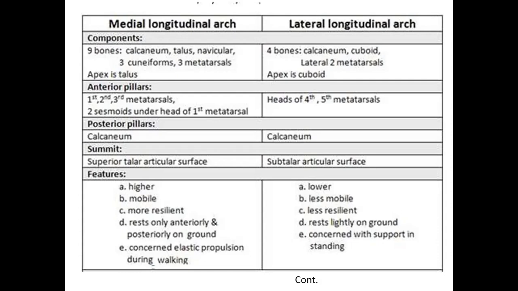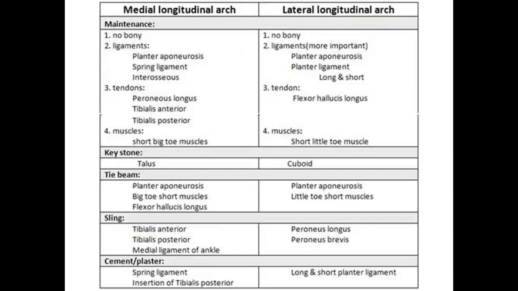And the features of the medial longitudinal arch, I repeat: higher, mobile, more resilient, rests only anteriorly and posteriorly on the ground, concerned with elastic propulsion during walking. Then the lateral longitudinal arch is lower in position compared to the medial one, less mobile, less resilient, rests fully on the ground, concerned with support in standing.